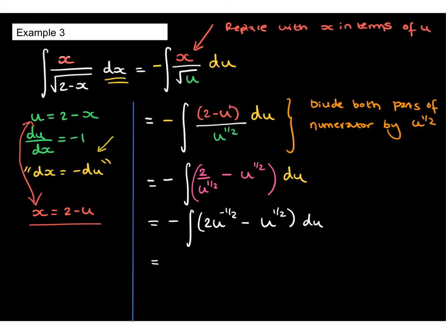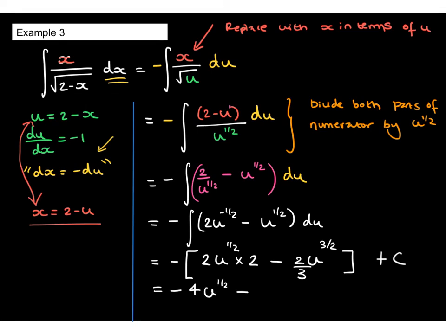So this is going to give me 2u to the power of a half, but I'm dividing by the new power of a half, which means multiplying by 2. And then over here, we're going to get u to the 3 over 2, and of course that means multiplying by 2/3, rather than writing out divide by 3 over 2. And let's simplify this a little bit. We get minus 4u to the half plus 2/3 u to the 3 over 2.